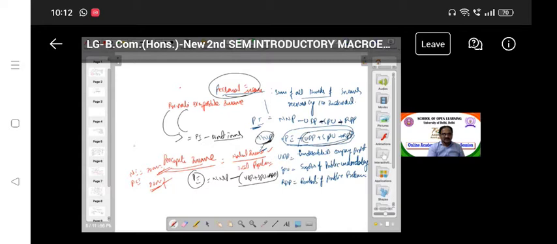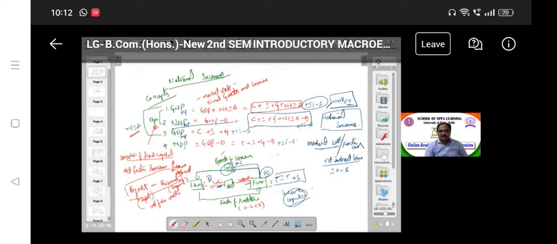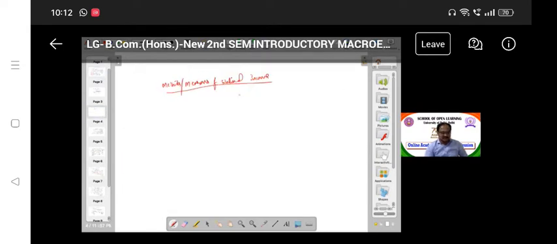Got the point? So now we are discussing the important topic, the measures and methods of national income. This is a very important concept. After that, you can go for other topics. Today we are completing this concept. So what are the measures? We have already discussed all these concepts. How can you measure these components? There are three alternative methods.